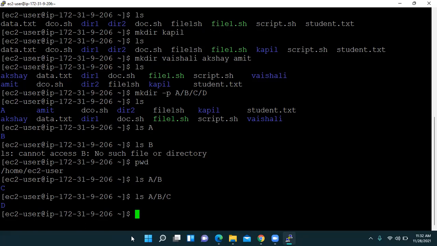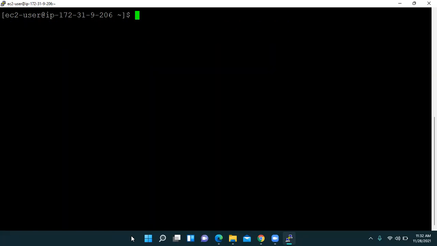So this is all about make directory. There are some more options left, so let us discuss that. First, again, I would like to clear the terminal. We have created subfolders, subdirectories. Now let us create one parent directory, and inside the parent directory we want to create three directories.